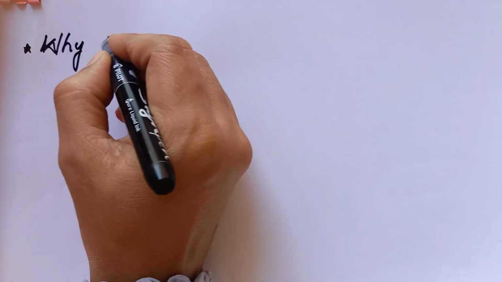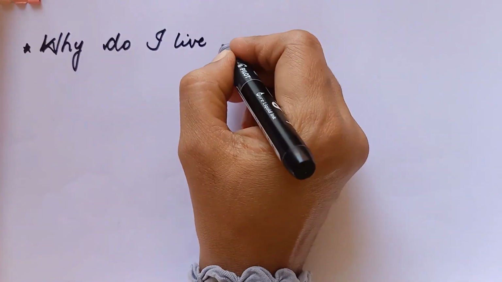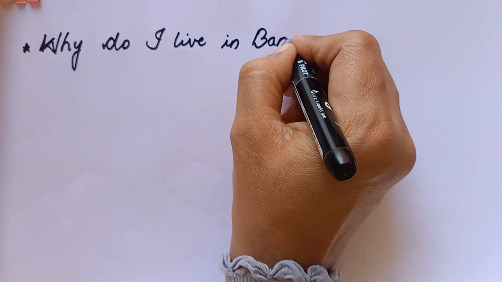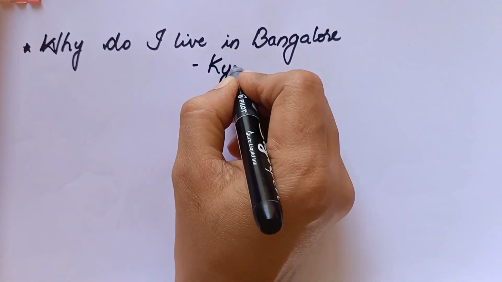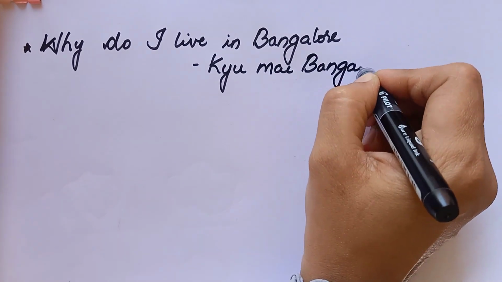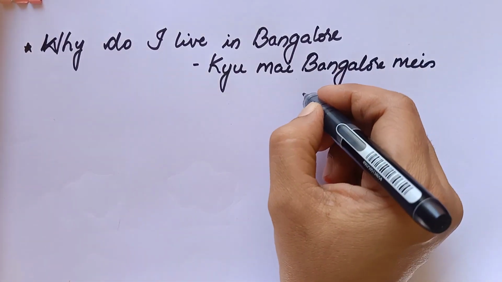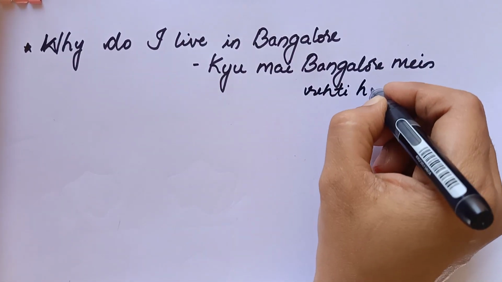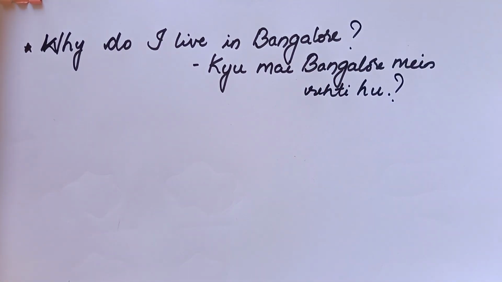Okay, why? I'll take the example. Why do I live in Bangalore? Do I live in Bangalore? तो interrogative question है. So you're going to add only why to this. You will get WH question. Why do I live in Bangalore? Okay. क्यों मैं बैंगलोर में रहती हूँ? So this was with do.